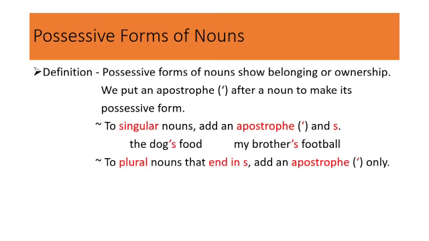To plural nouns that end in letter S, add an apostrophe only. There is no need to put S to the nouns that already end with S. Examples: the dogs' food, my brothers' football. Here, both the nouns that are plural end with the letter S, so we will just put an apostrophe.